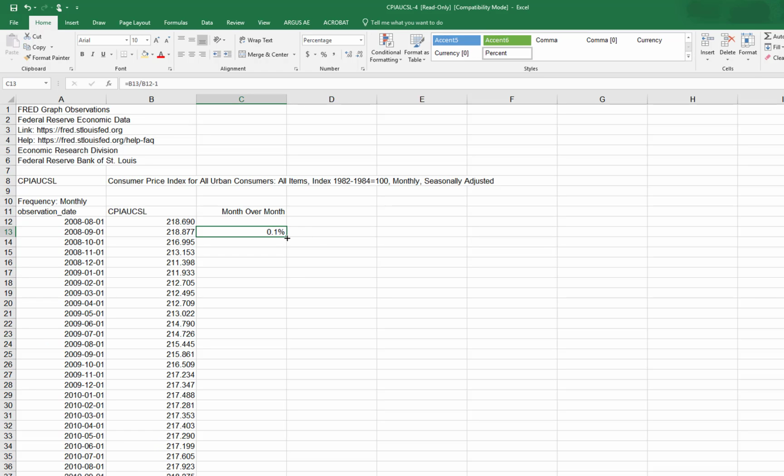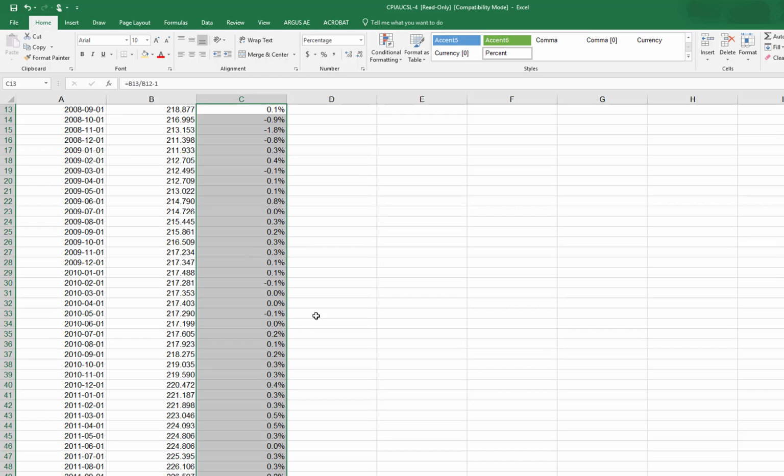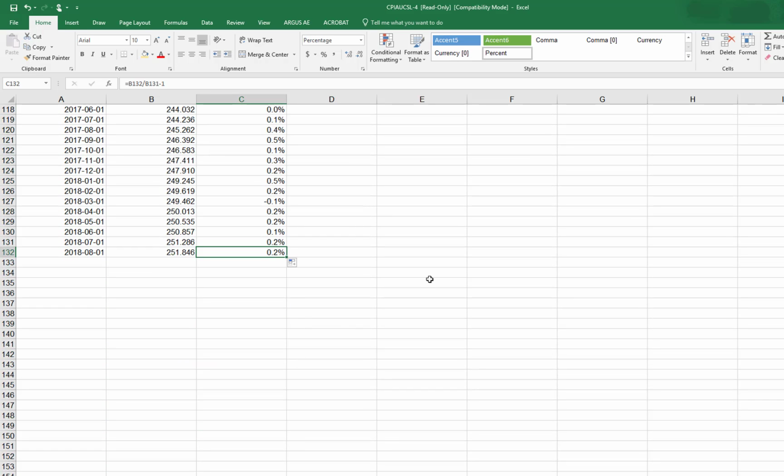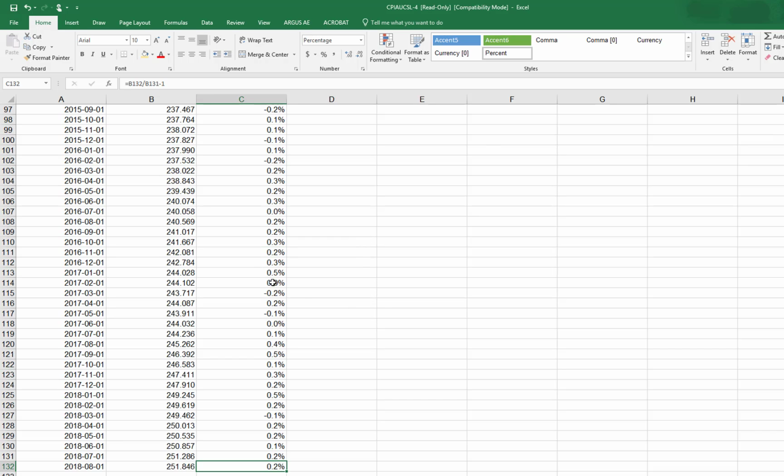And if I copy that all the way down, I want to look at this most recent month that we just saw in that BLS story, and it is in fact 0.2%. Now that's not terribly precise because there's a little bit more information there. That's why it's nice to use the CPI number, the inflation index number, we can get a more exact change in things. But let's just stick with the 1 decimal place for now. This is what was reported.